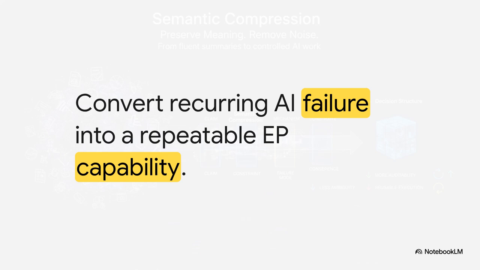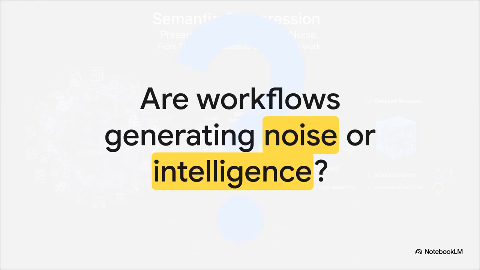Semantic compression isn't just some neat academic idea, it is a vital piece of the infrastructure needed for reliable AI work. It connects a very real, incredibly expensive market pain to an executable method and a highly scalable product logic. So, I want to leave you with a question to mull over as we wrap up this explainer. Take a close look at your own systems. Are your AI workflows simply generating fluent noise, or are they delivering true operational intelligence? When you prioritize structure over style, you don't just get a summary, you get a reliable, investable asset.